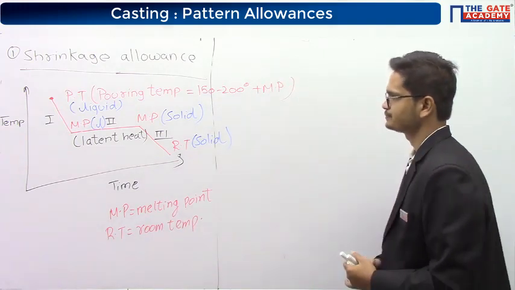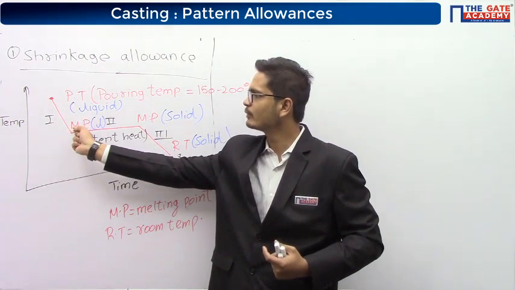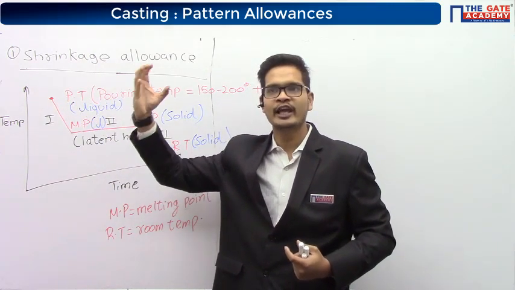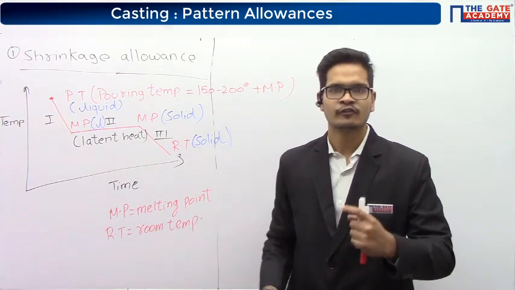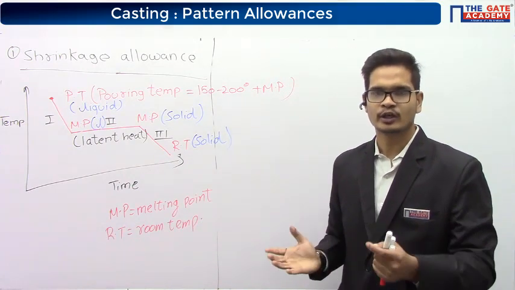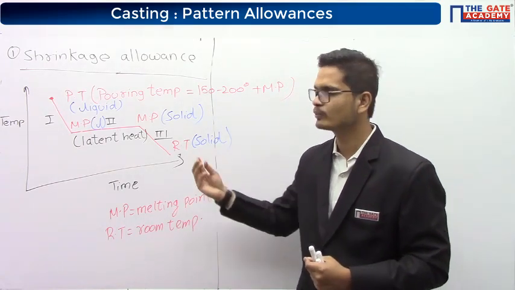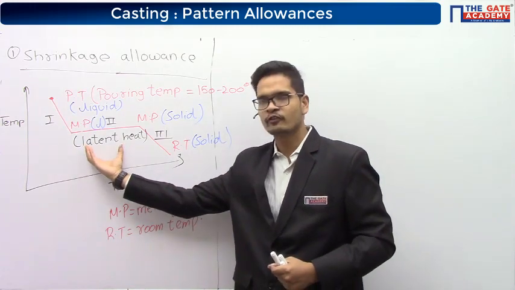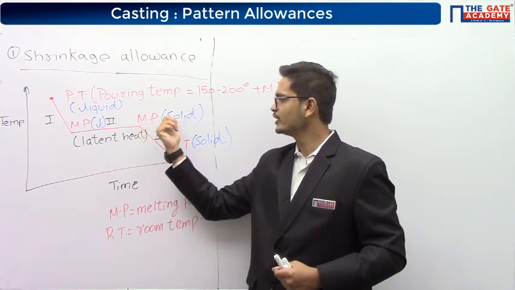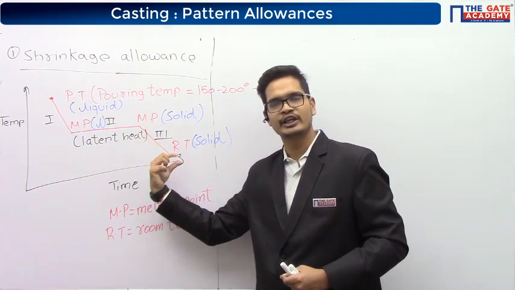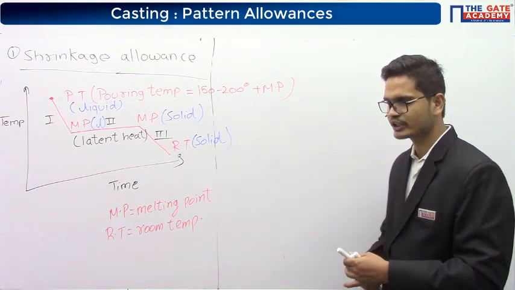Okay, so this is clear. So here you can see that in the first stage the metal is coming from the pouring temperature to melting point temperature. So it will have some shrinkage. In the second stage, the phase of the metal is changing from liquid phase to solid phase, right? The solid phase generally occupies lesser volume compared to the liquid phase. Therefore, again, there will be some shrinkage. And from melting point solid, it is coming to room temperature. So here again some reduction in temperature is taking place, so again there will be some shrinkage.